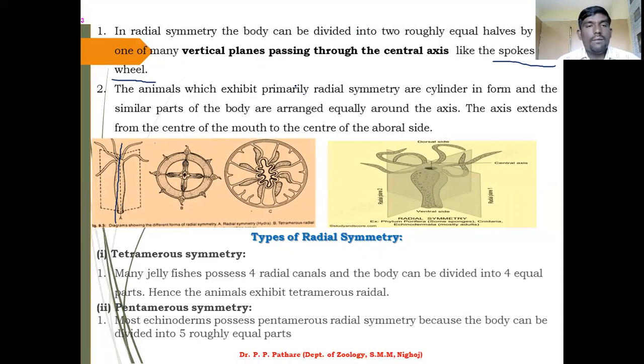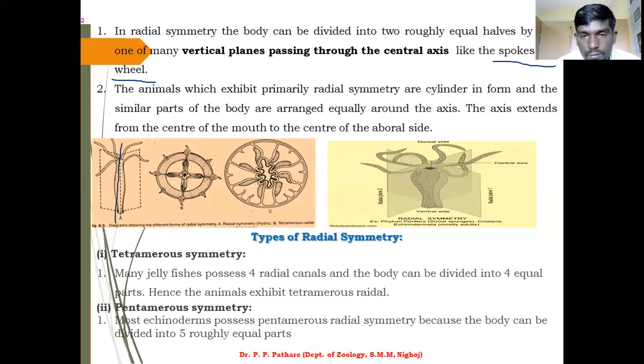For example, the animals which exhibit primarily radial symmetry are cylindrical or cylinder like. You can take the example of Hydra. It is actually cylindrical in shape, and the similar parts of the body are arranged into two equal parts around the axis. This axis extends from the center of mouth to the center of aboral side.